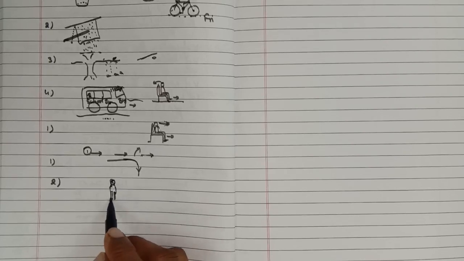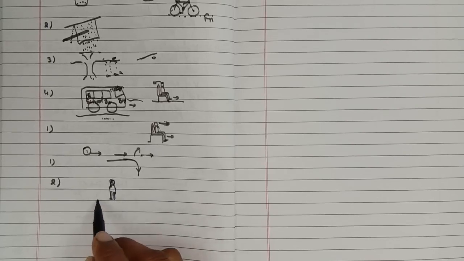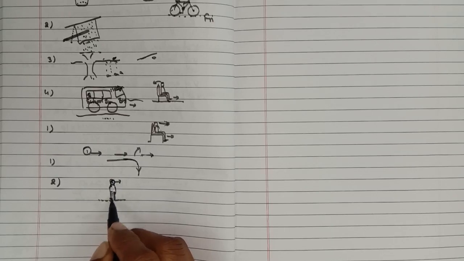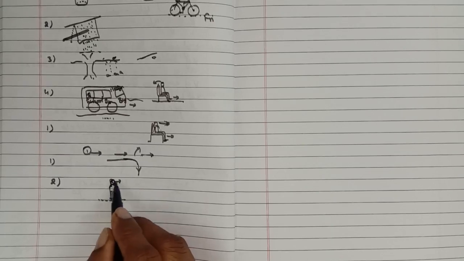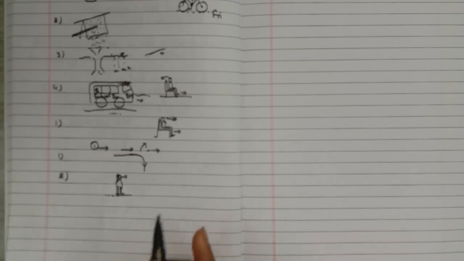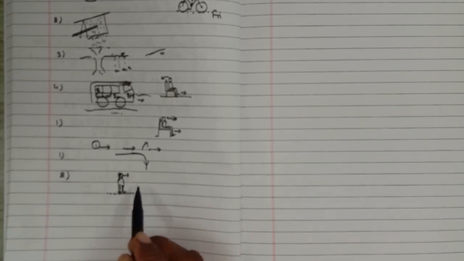But you step on the floor which is at rest, so your upper body continues in motion with the bus. And since your feet are in contact with the floor which is at rest, your feet come to rest again. So your feet are at rest and your upper body is in motion. So what happens? You fall in the direction in which the bus is moving.